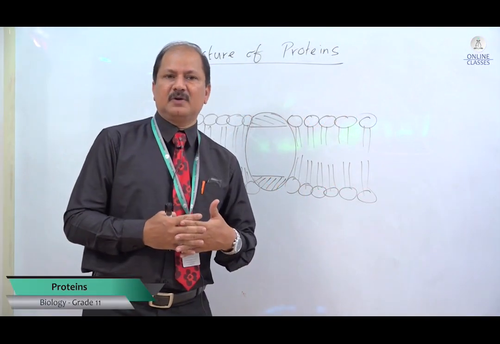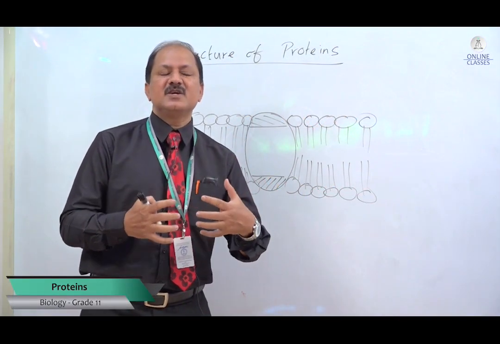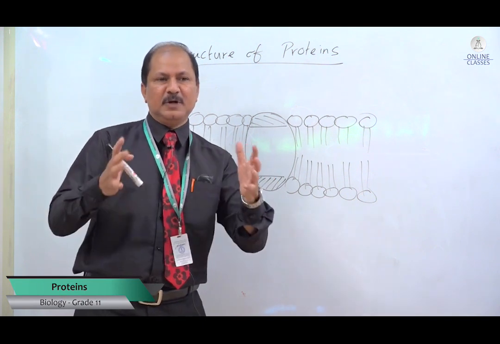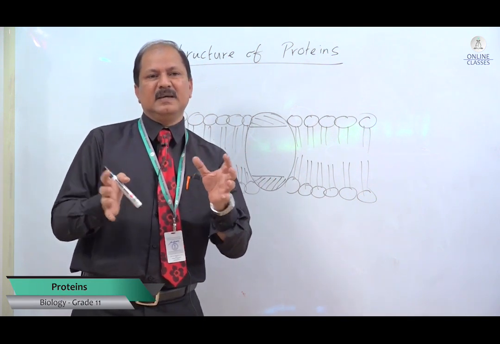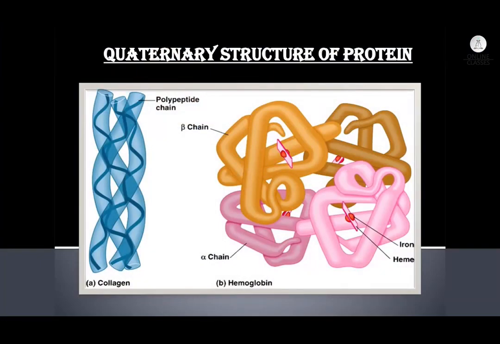What is a conjugated protein? A conjugated protein is a protein in association with a non-protein part. So the protein part is globin, and the non-protein part is heme, the iron part, a prosthetic group which can bind to oxygen and carry it. So hemoglobin is a conjugated protein. There are four chains, and each chain will have one heme region, which can bind to oxygen. So each hemoglobin molecule, because it has four chains, has the ability to carry four oxygen molecules.